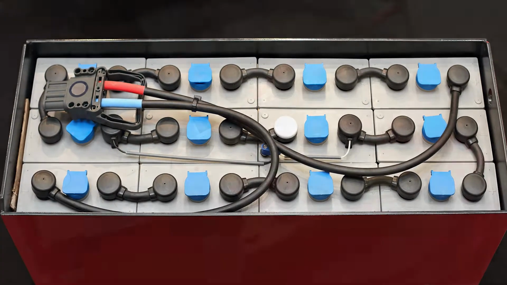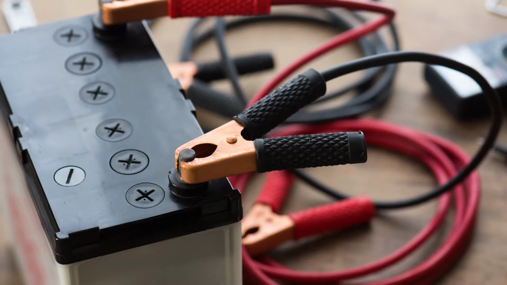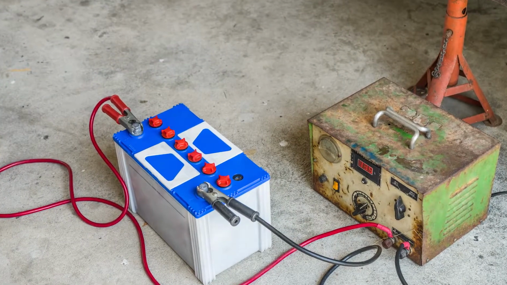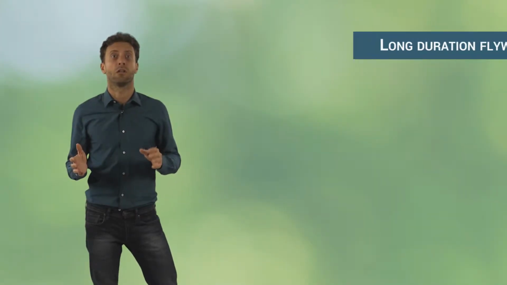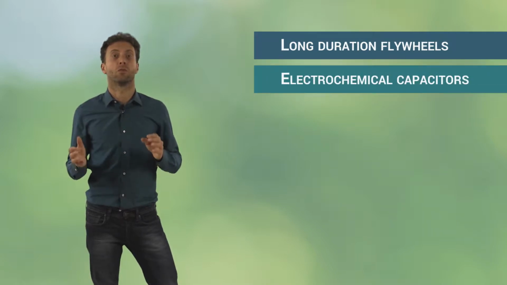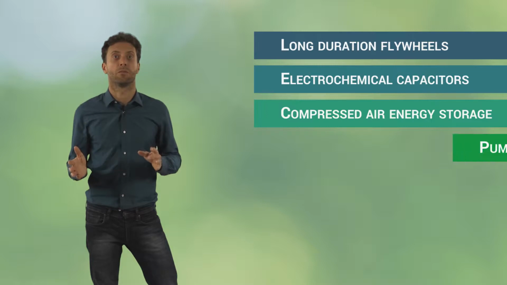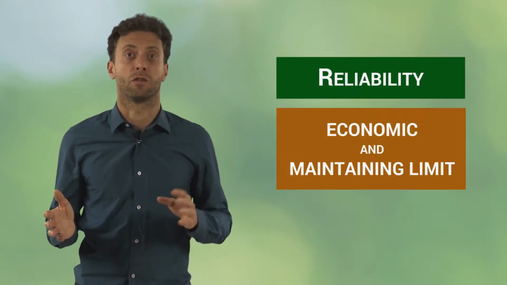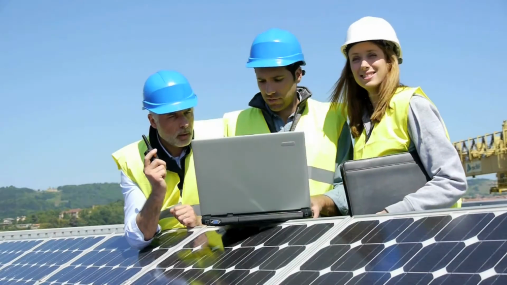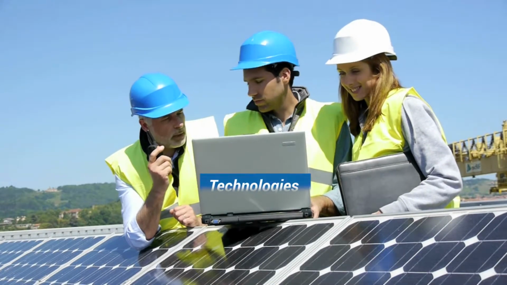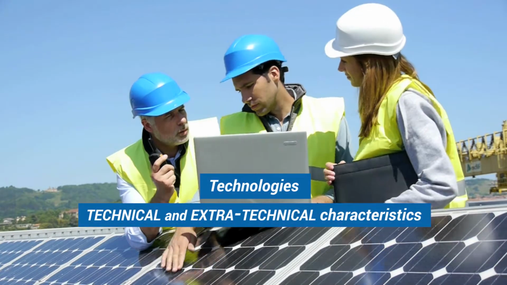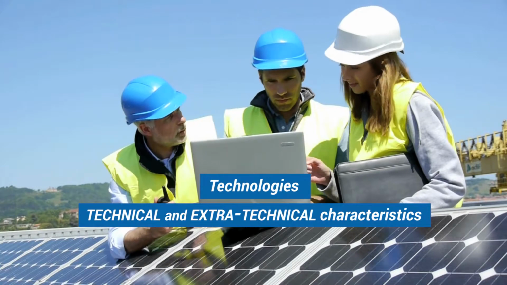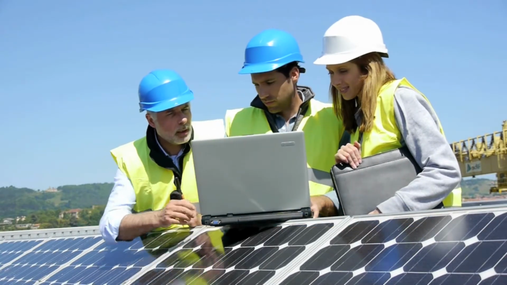Deep cycle and car batteries are commonly used and often already included in standalone energy packages. More specific solutions strongly related to the context of application are long-duration flywheels, electrochemical capacitors, compressed air energy storage, and pumped hydro. Electricity storage represents nowadays a resource for reliability of energy systems and a limit from an economic and maintenance point of view. In energy and all other fields where technologies are required, their appropriateness is represented by technical and extra-technical characteristics, including social, environmental, and economic aspects.